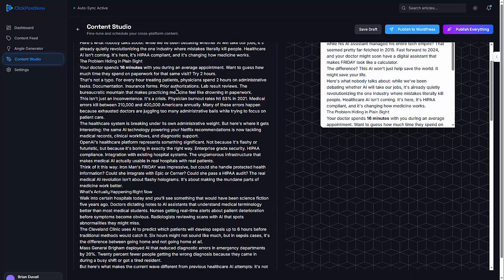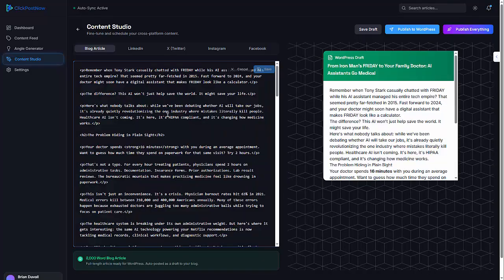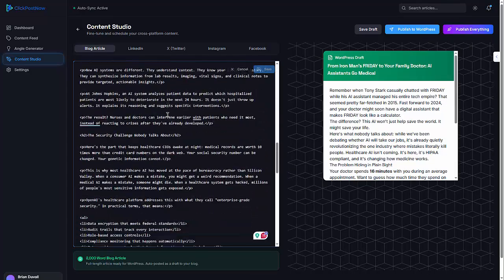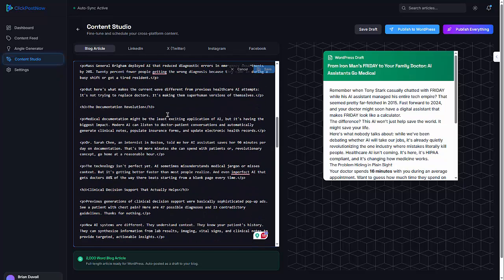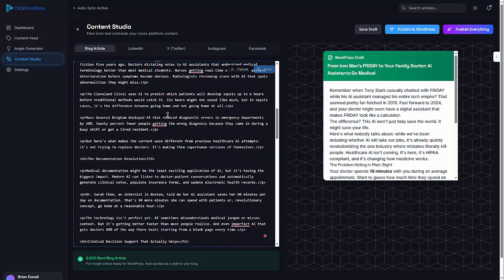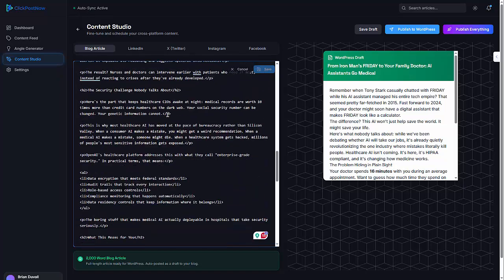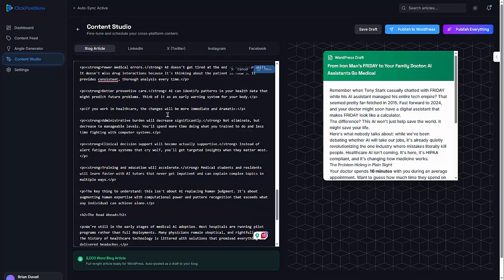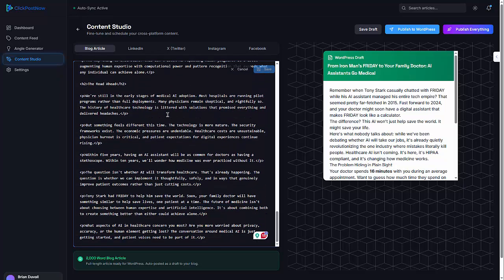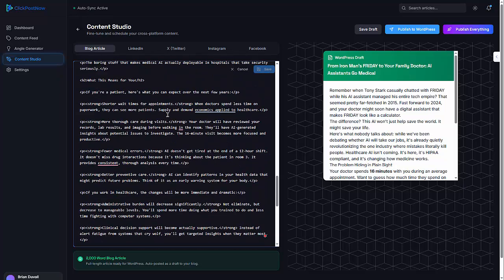The blog article is written, and I can edit right here inside the database, right here inside this interface. I can go through and read it, make sure it's everything that I want. Part of the instructions is to make it search engine optimized, to avoid cliches. I want it to sound human. I want it to be in my voice, that sort of thing.